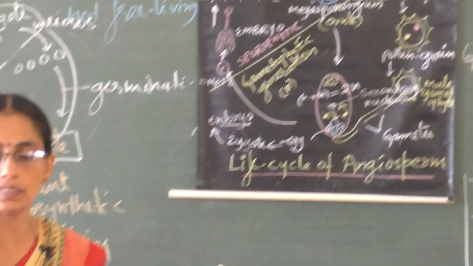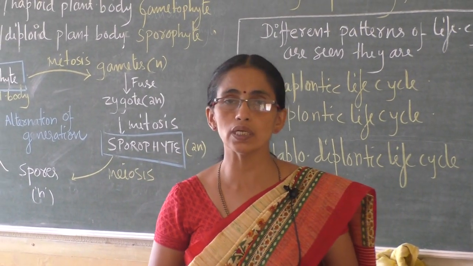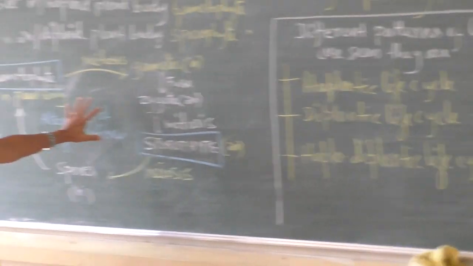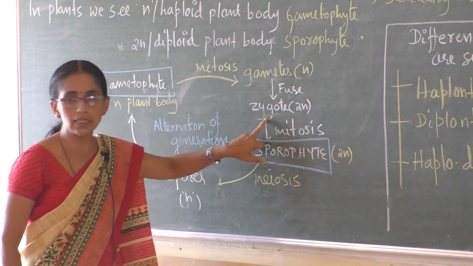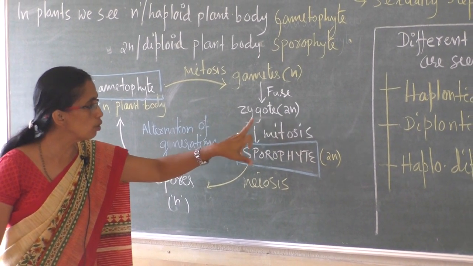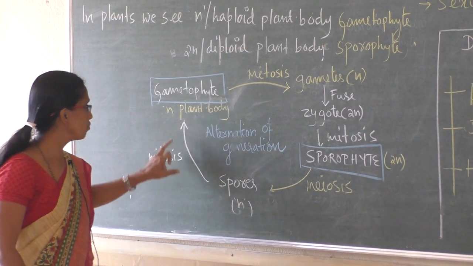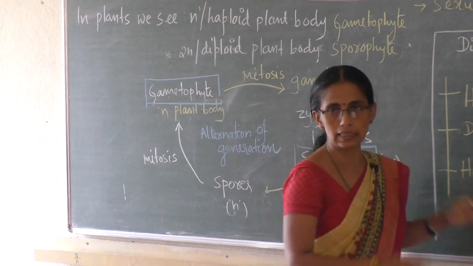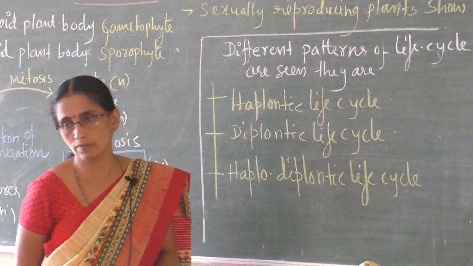Sexually reproducing plants show alternation of generation. In some plants the plant body is haploid, in others the plant body is diploid. Members show alternation of generation, which I explained from this representation. Gametophyte, the plant body, produces gametes. Gametes fuse resulting in zygote. Zygote grows and becomes sporophyte, undergoes meiosis and gives rise to the gametophyte. Three different patterns of life cycle are seen: haplontic life cycle, diplontic life cycle and haplodiplontic life cycle.